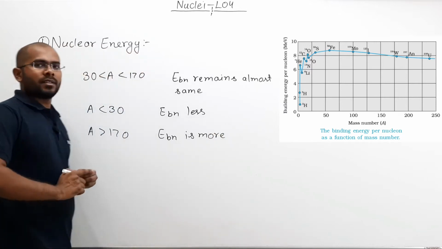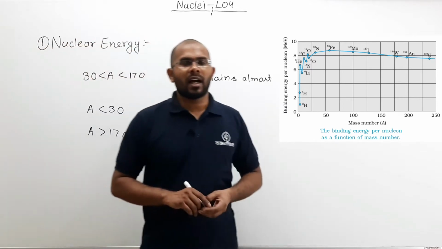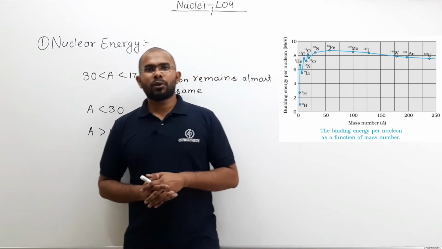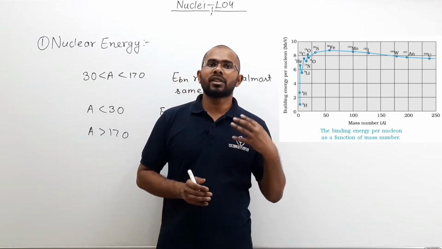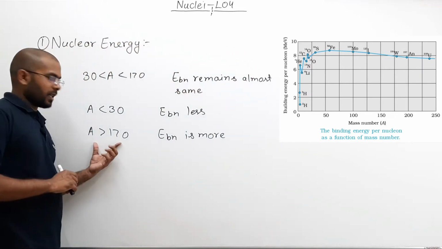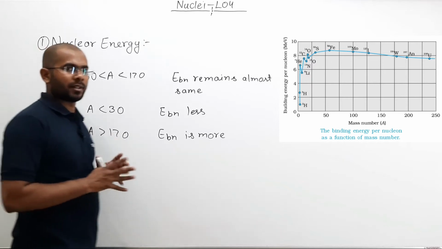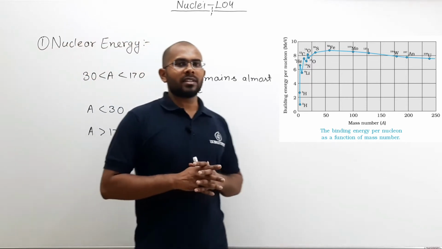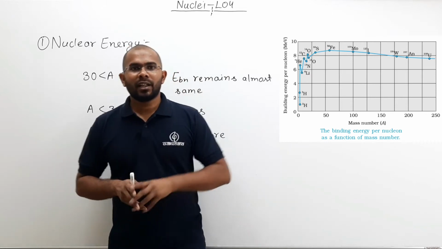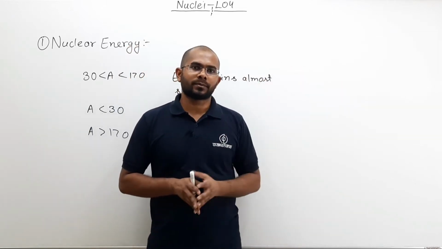Now for example, let's say I have a uranium 235 nucleus. Its mass number is 235, so that lies in this region, greater than 170. So what will happen is a uranium nucleus can break into two daughter nuclei.